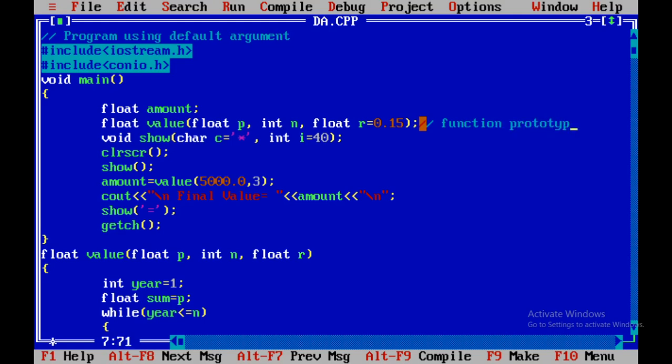As I said, your default values should be given at the time of function declaration, that is in the function prototype. I am using one more function here, that is show, void show, char c equal to, in single quote, asterisk sign. So the first argument has a default value of asterisk, the second argument is of type integer and its default value is 40. Both of these arguments have default values, so both are default arguments. This is also my function prototype.